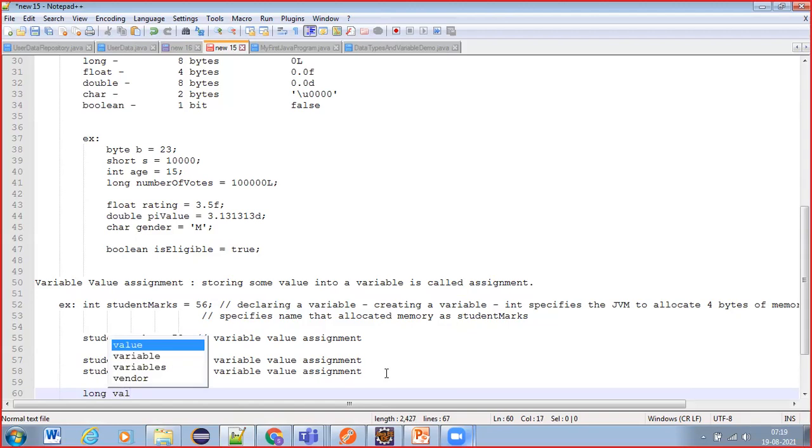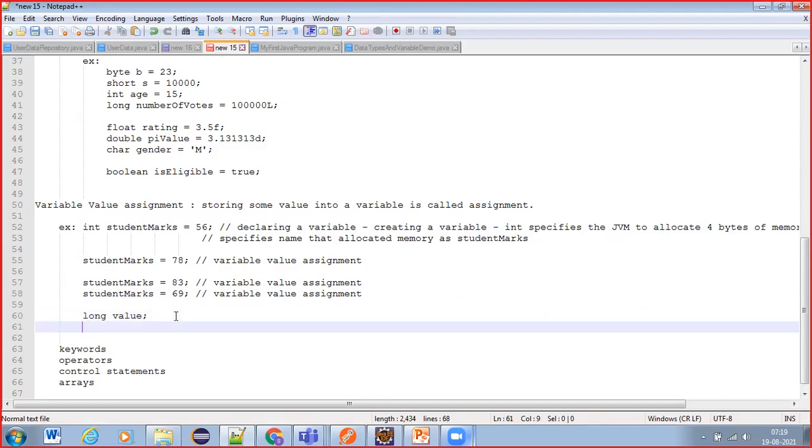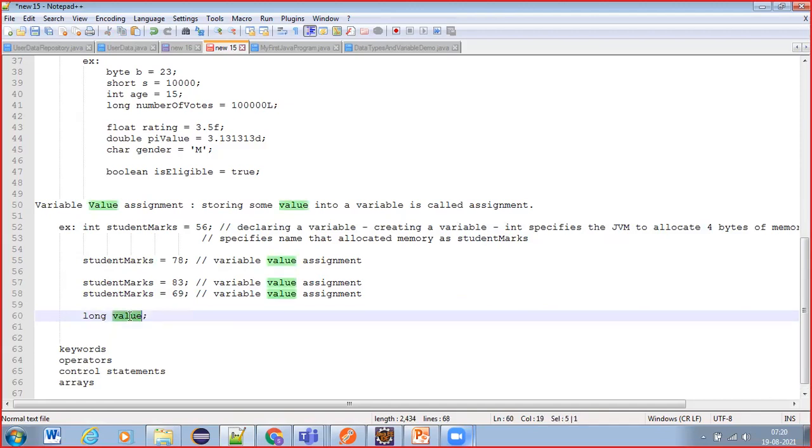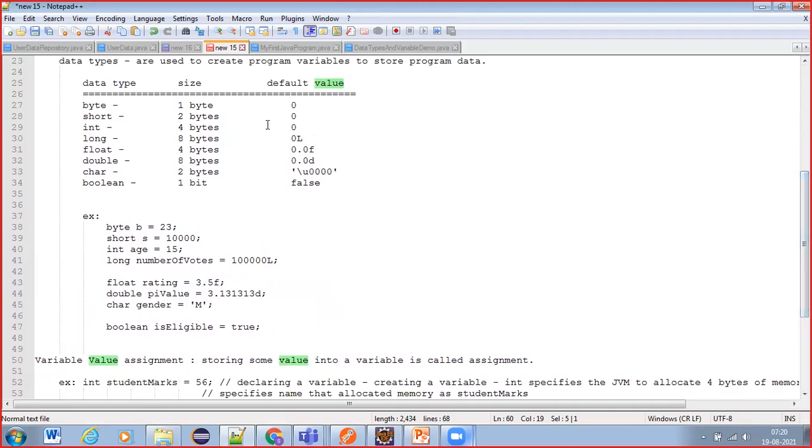So here we can say long value equals to 456L. If I write like this, then as soon as I'm creating the variable, we give it an initial value. Assume that if I don't write like this, what will be there in this value variable? In Java, we'll be having default values.